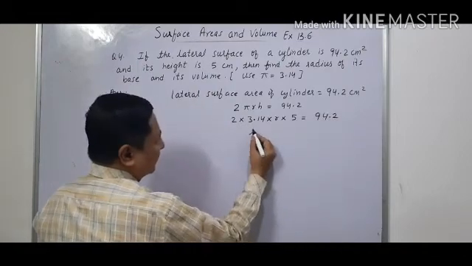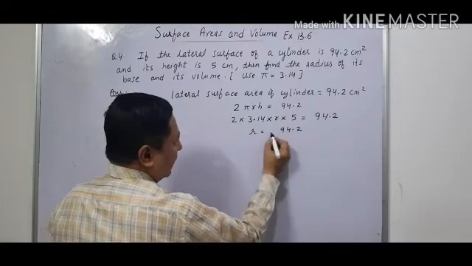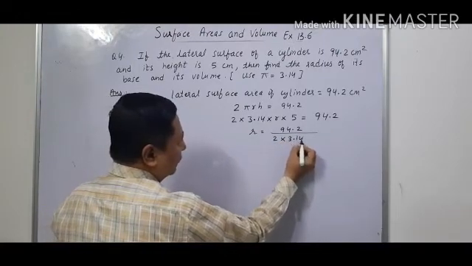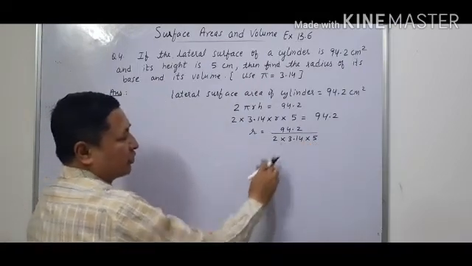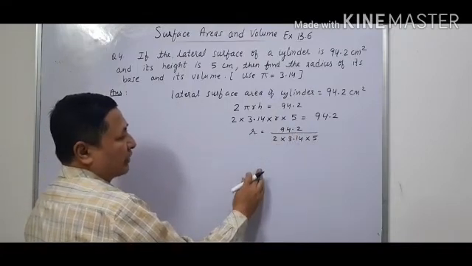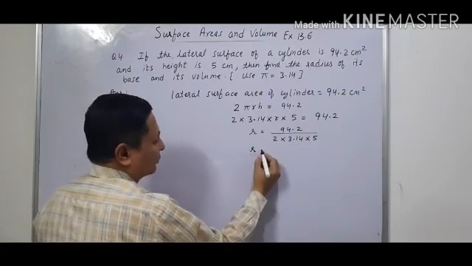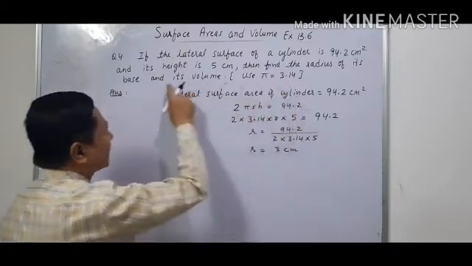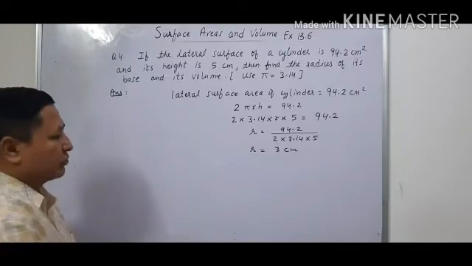So we have to calculate r, that is 94.2 upon 2 into 3.14 into 5. 2 fives are 10 and 10 into 3.14 is 31.4. So when we divide 94.2 upon 31.4, we get 3 centimeters. So the radius of the cylinder is 3 centimeter.